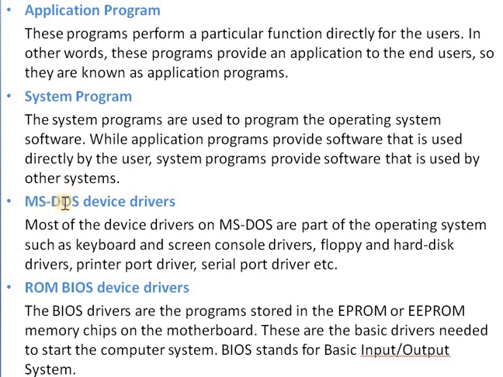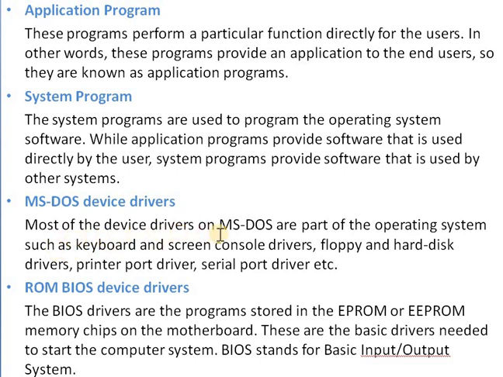Next, MS-DOS device drivers. Device drivers means what? Device drivers provide the interface between the operating system and the hardware. Then what is the use of device drivers in DOS operating system? In the third layer, there is MS-DOS device drivers.